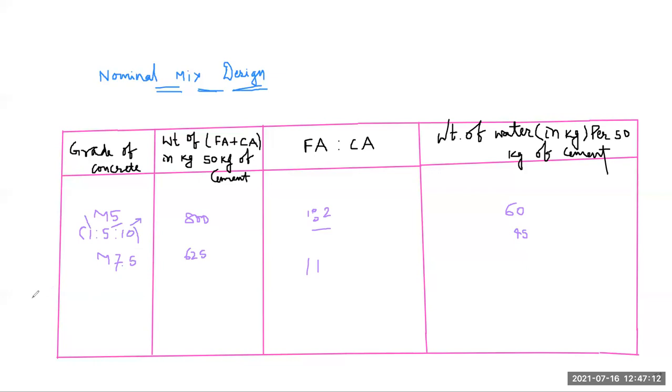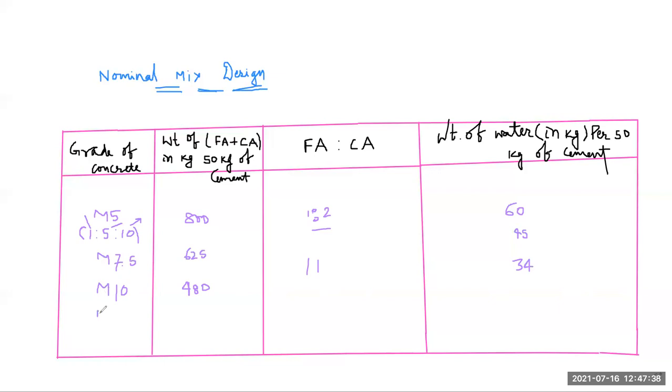Next is your M10. So the weight of fine aggregate plus coarse aggregate we use here for 50 kg of cement is 480. So 480. Next here we use 34. Weight of water for 50 kg of cement is 34.